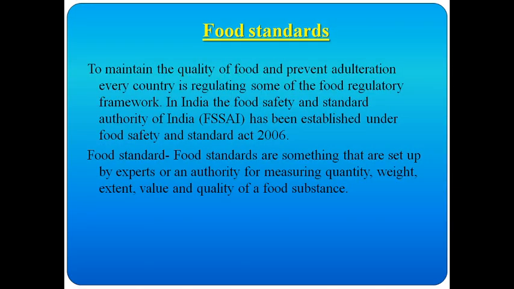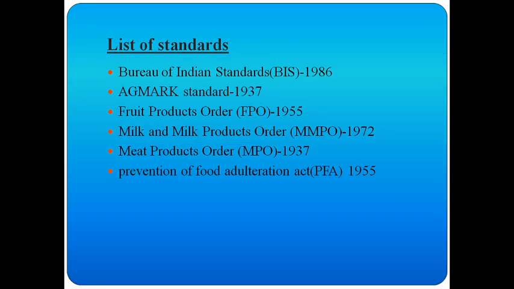Next, food standards. To prevent food adulteration, the government of India has taken some standards to maintain quality, weight and extent, and also measurement. Quality, quantity, values, everything of the food is called food standard. What are the different food standards in India? Bureau of Indian Standards, AGMARK standard, Fruit Products Order, Milk and Milk Product Order, Meat Products Order, and the Prevention of Food Adulteration Act.